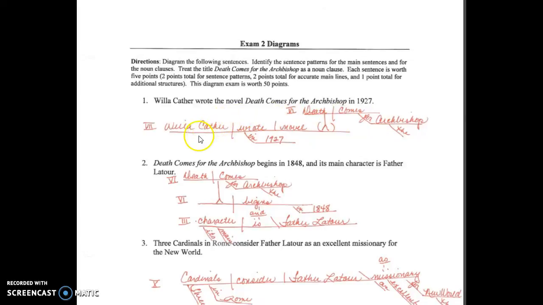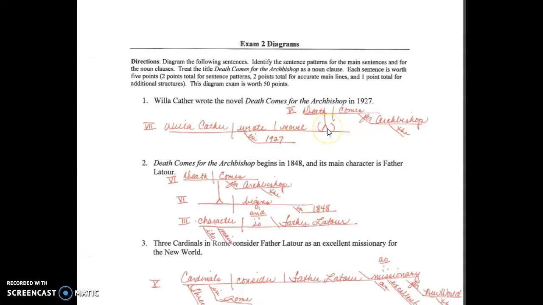The first one, we have Willa Cather is the subject. She wrote, which is an action verb. What did she write? She wrote a novel. So that is the direct object for that verb, receiving the action wrote. That makes this a pattern 7 with subject, action verb, and direct object. We have the prepositional phrase in 1927 answering the question when. So that goes under the main verb.